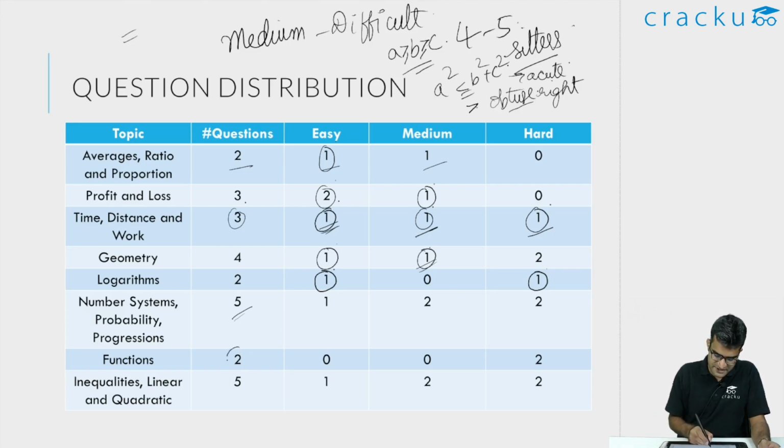Coming to functions, this I think was definitely the most difficult topic in DC9. Both the questions were not sitters. Both the questions were definitely on the more difficult side. I think there was one question which involved function of function, which many people got wrong. And there was another question which involved modulus, where you have to figure out the number of solutions when there is a modulus of modulus involved.